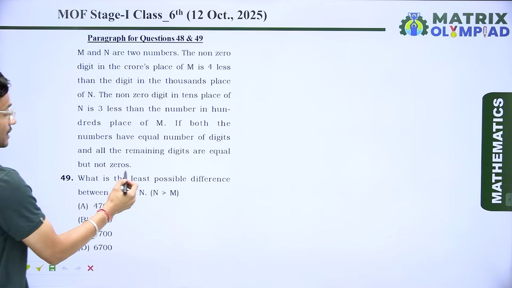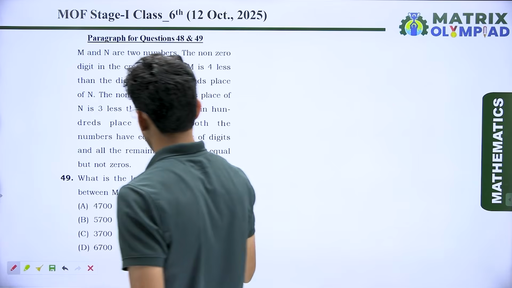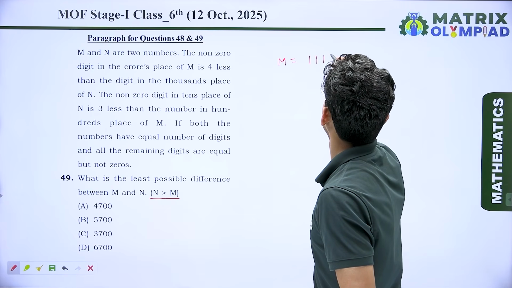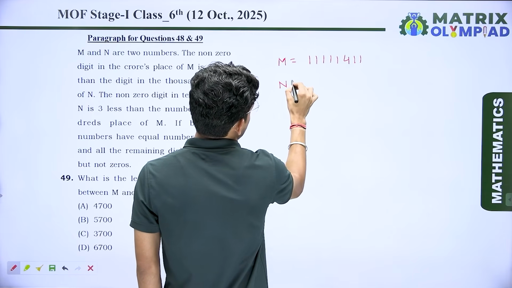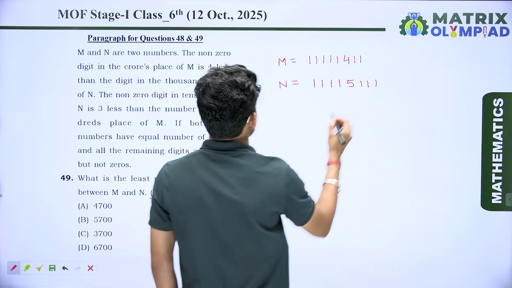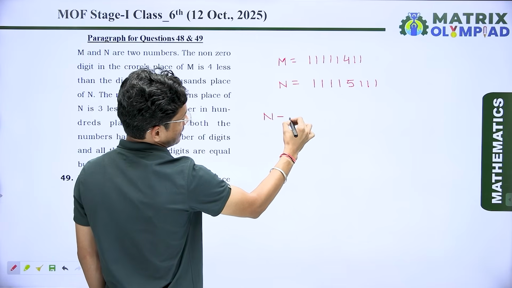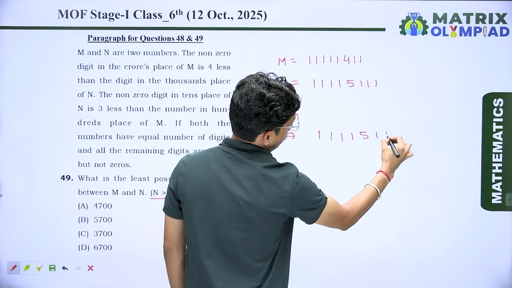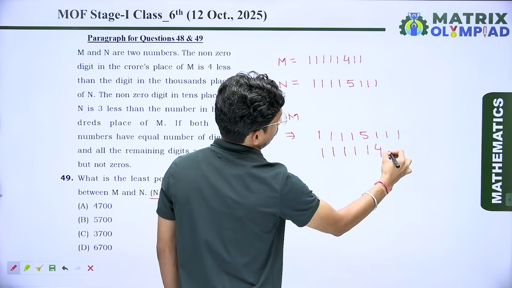the question is, what is the least possible difference between M and N when N is greater than M. So in the last question we know the value of M, that is 1 1 1 1 1 4 1 1, and the value of N, which is 1 1 1 1 5 1 1 1. So for the least possible difference we have to subtract N minus M. So when we subtract, I can write here 1 1 1 1 5 1 1 1, and here we take 1 1 1 1 1 4 1 1.